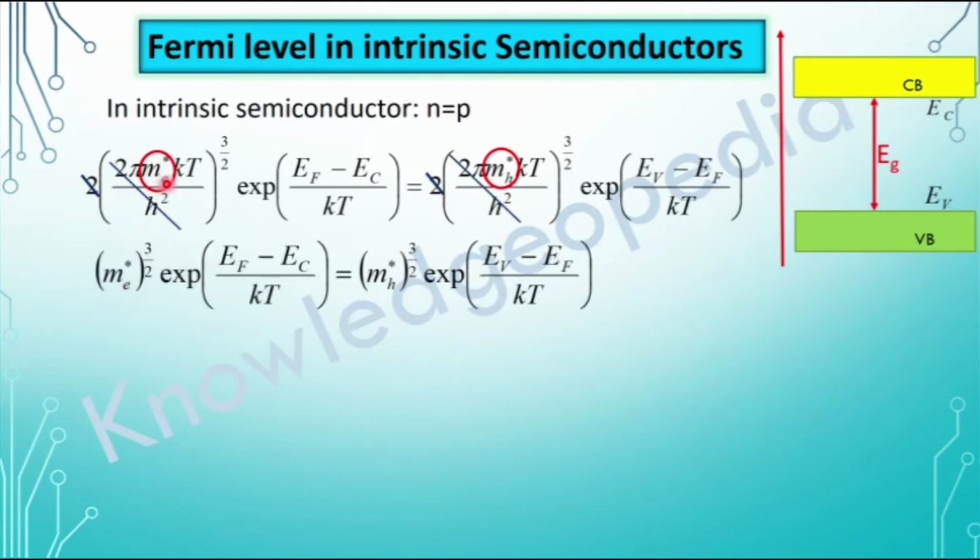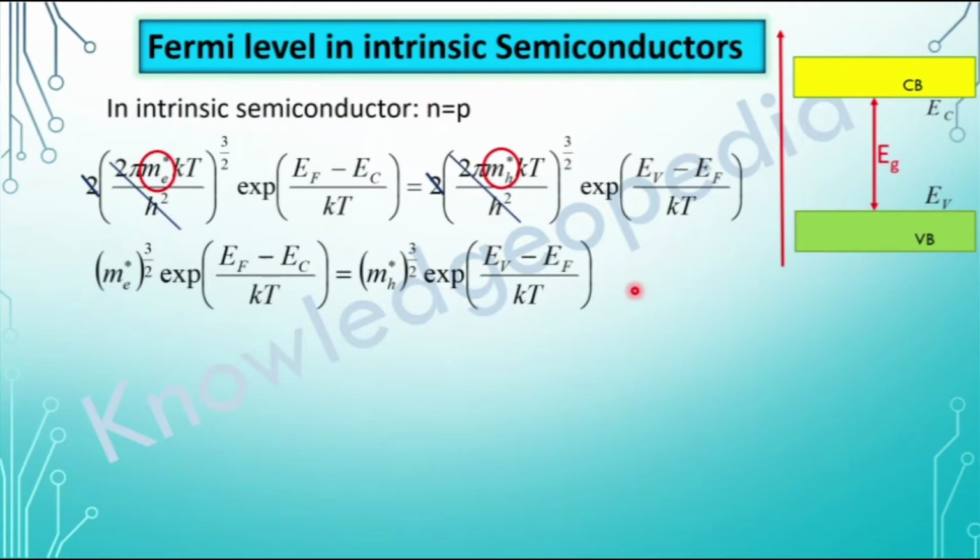On the left we are left with m star whole to the power 3 by 2 and exponential (EF minus Ec) by kT. On the right hand side we are left with mh star whole to the power 3 by 2 and exponential (Ev minus EF) by kT.